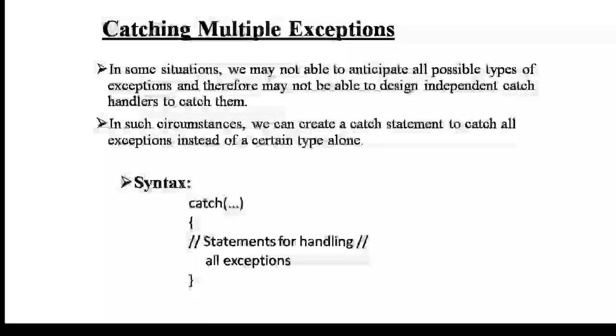#include <iostream.h>. void check(int k) throw(int) { if (k == 1) throw 'k'; else if (k == 2) throw k; else if (k == 3) throw 1.0; } Into the main function.